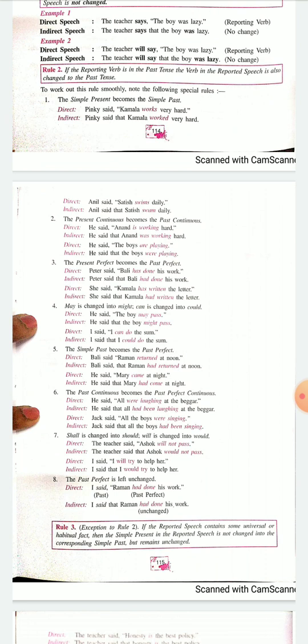Rule number 3 is an exception to the rule. Means if there is a universal truth. What do we mean by universal truth? The sun rises in the east. God is great. The moon revolves around the earth. All these are universal truths. Means you can't change. You can't make them into past tense. Honesty is the best policy. You cannot say honesty was the best policy. It's a universal truth. So here the tense does not change.